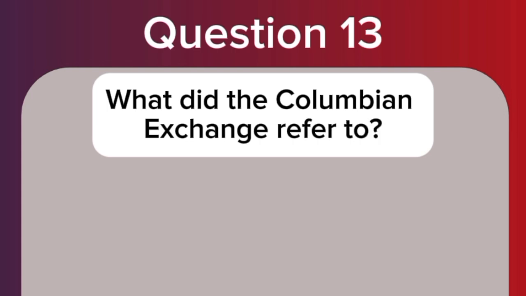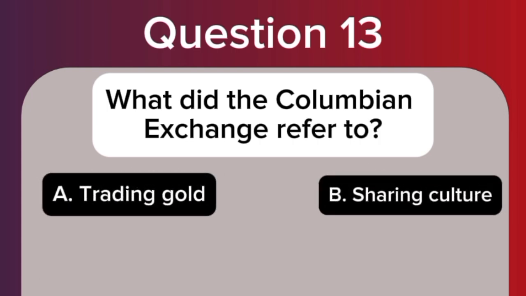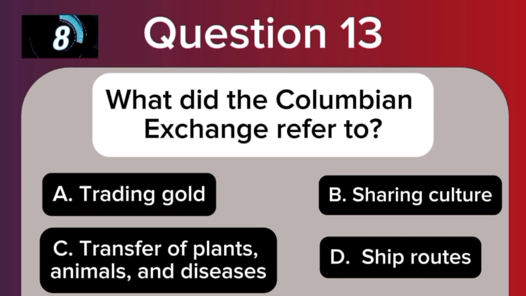Question 13. What did the Columbian Exchange refer to? A. Trading gold. B. Sharing culture. C. Transfer of plants, animals, and diseases. D. Ship routes.